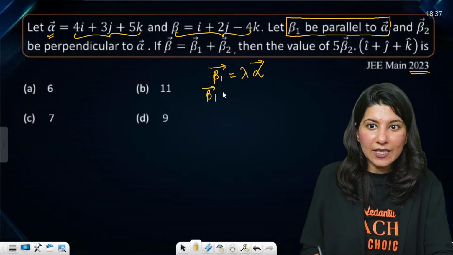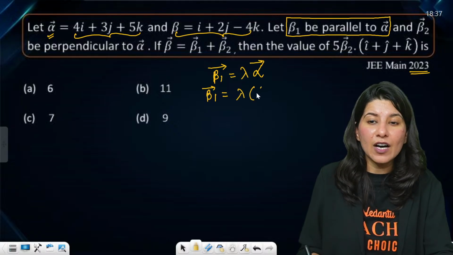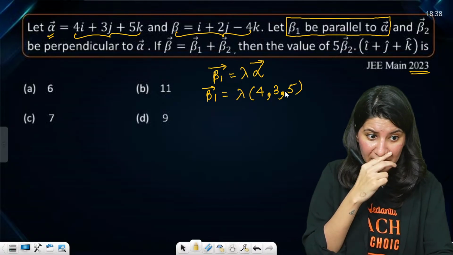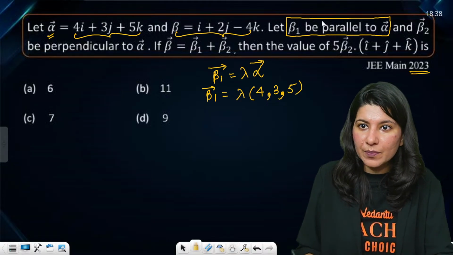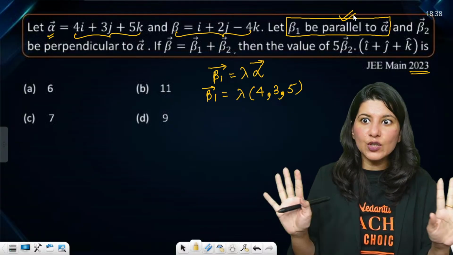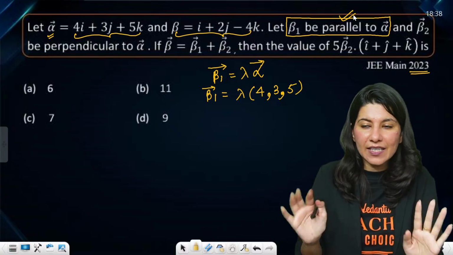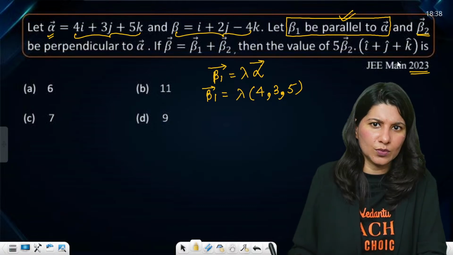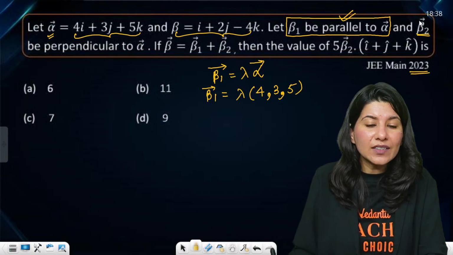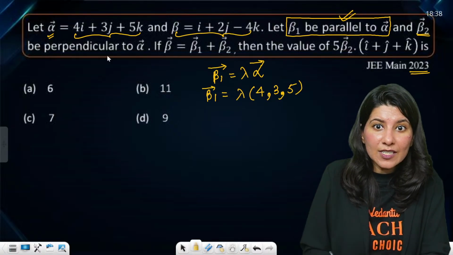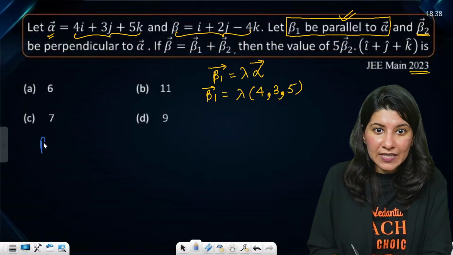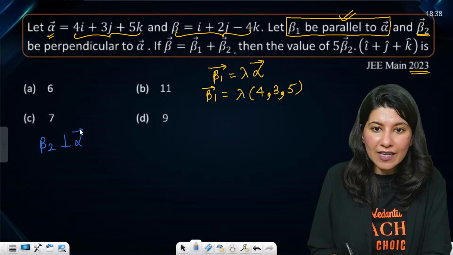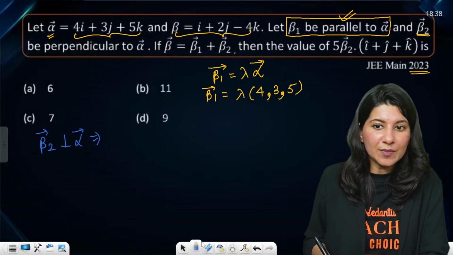And from here, I can get beta 1 equals lambda times alpha. What is alpha? 4, 3, 5. This is your alpha. So beta 1, we are getting this. All right. So now this is your beta 1. This information we have used. Next, they are talking about beta 2. Can you see? Beta 2 vector is perpendicular to alpha vector. Okay, hold on. One more information. What does that mean? Can anybody tell me?